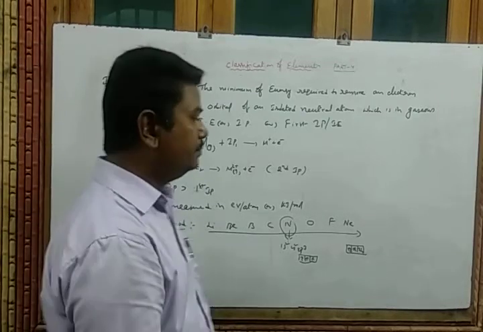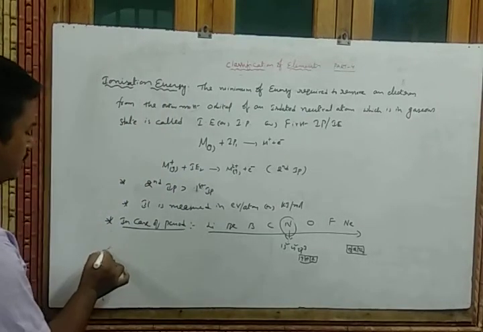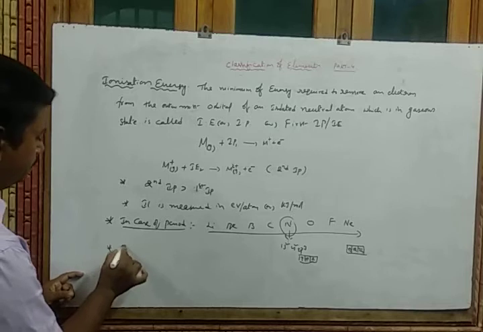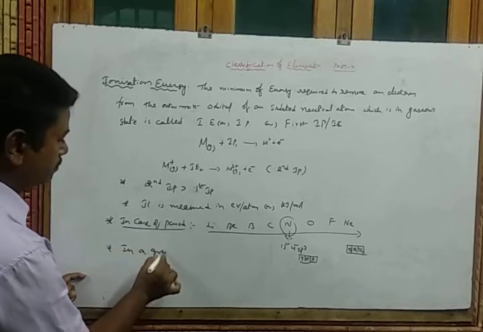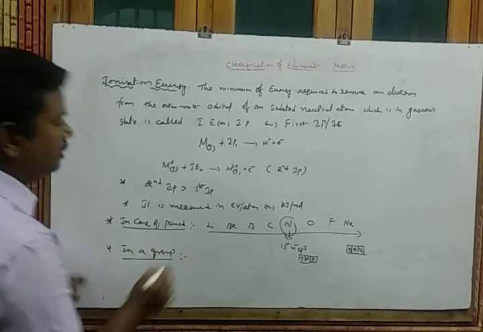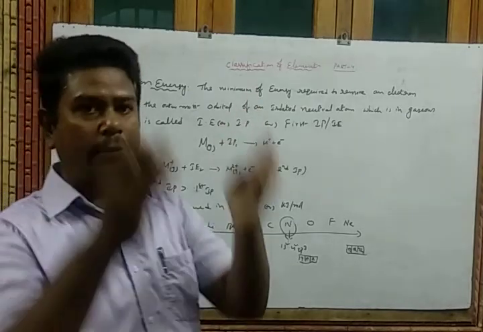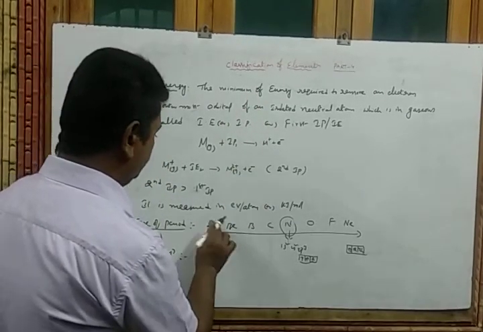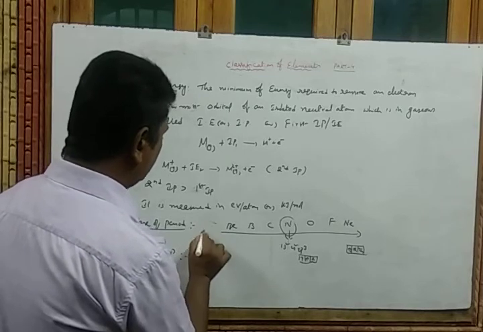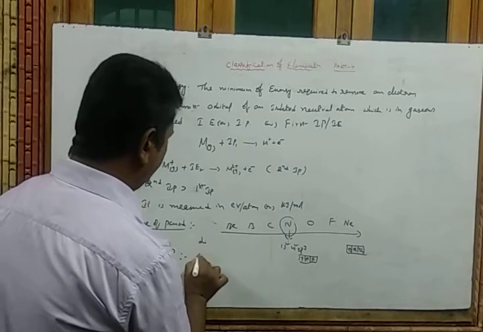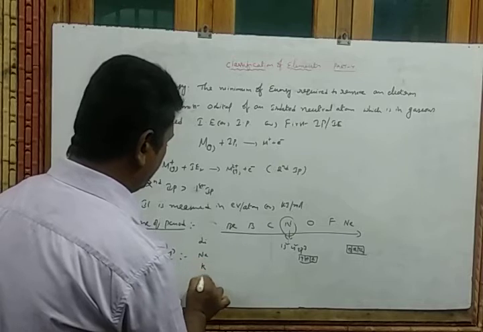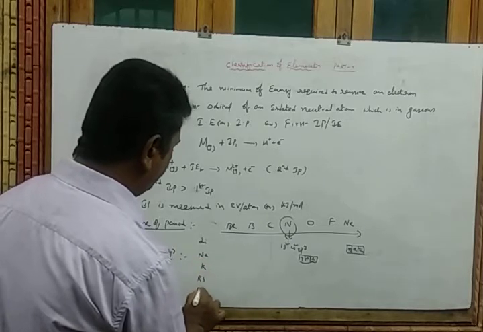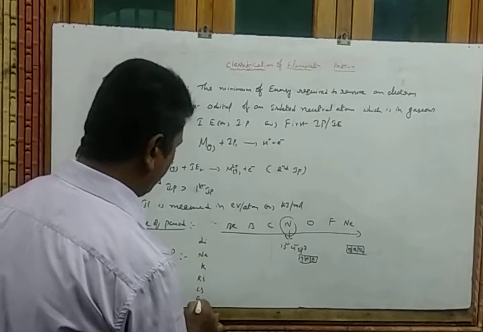Clear? Now, what happens in the case of a group? Group means a vertical column. Observe lithium, sodium, potassium, rubidium, cesium and francium.